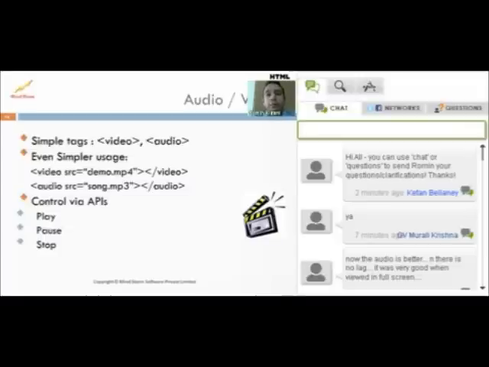Obviously, in order to make sure that people are able to create optimum media experiences, they've actually given the entire JavaScript API also. So you can play the audio, you can stop it, you can pause it, you can seek and go to a certain section in the media file. So tremendous control is there in terms of the file that you are playing. So what we'll do now is we'll switch over again and see examples of Canvas. We'll see examples of audio, video, and then we'll move on to the next topic.